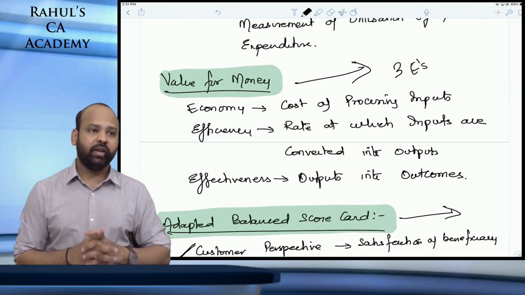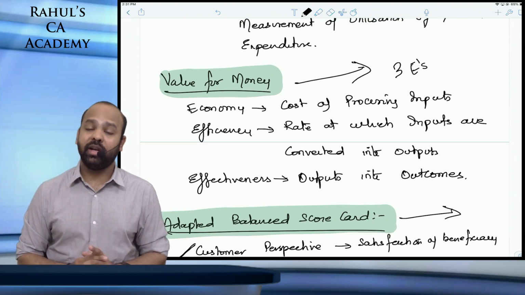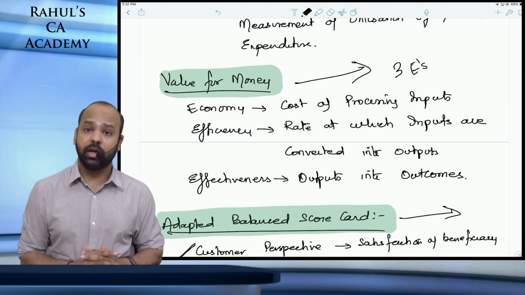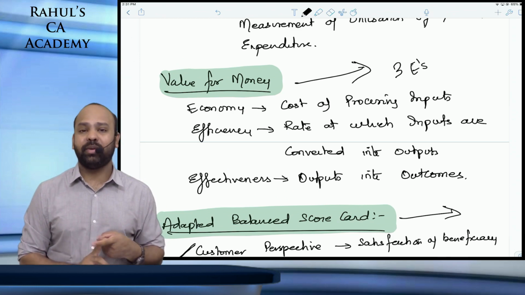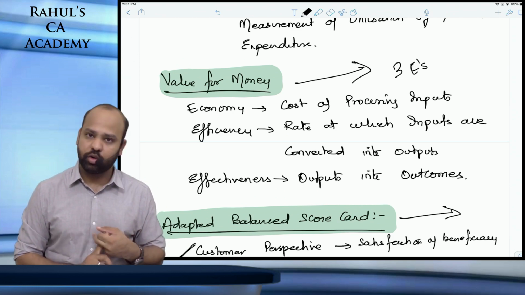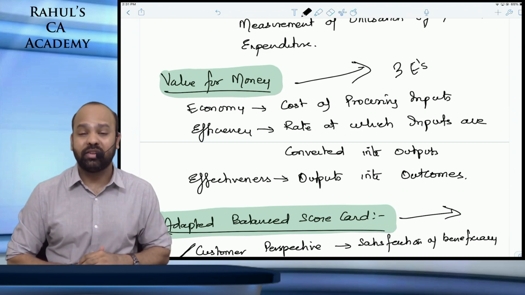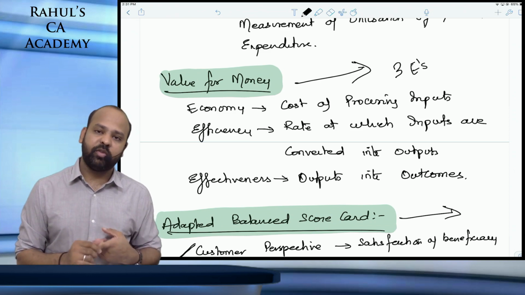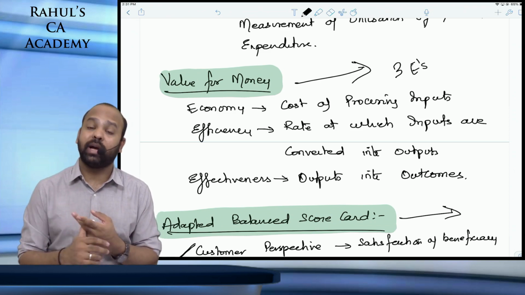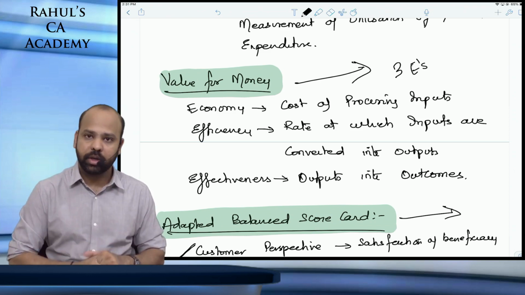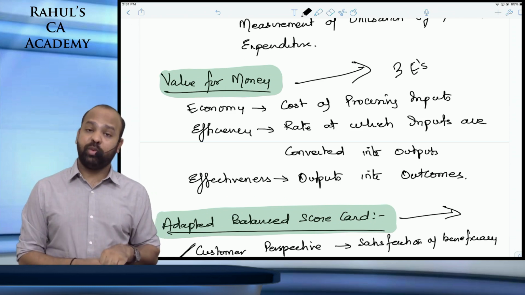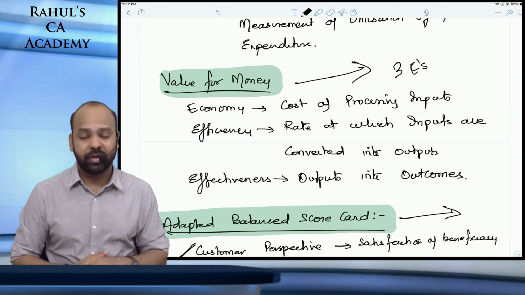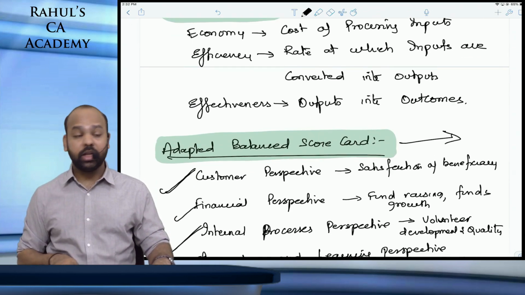So do not forget, performance measurement and evaluation covers financial measures, a combination of financial and non-financial measures, and then the triple bottom line. Under financial measures we had return on investment, residual income, economic value added, and shareholders value added. Under the combination of financial and non-financial measures, we had the performance prism, performance pyramid, building block model, and then the balanced scorecard. Apart from that we had the triple bottom line, benchmarking, and finally performance measurement in non-profit organizations, under which you have the value for money framework as well as the adapted balanced scorecard.